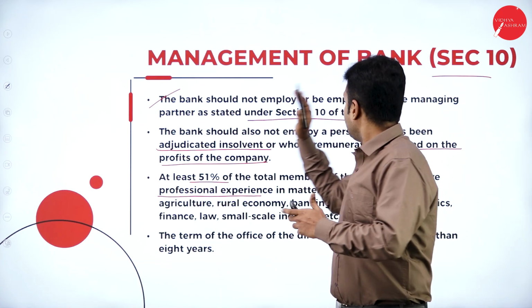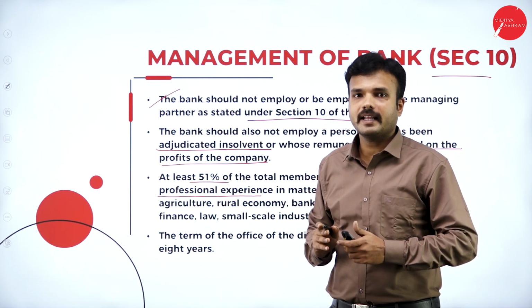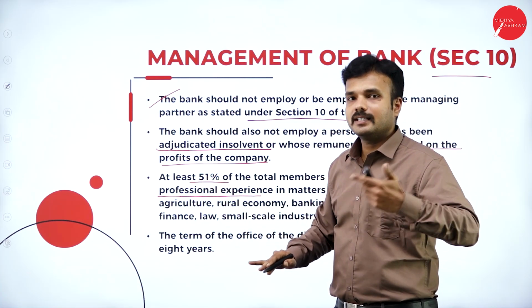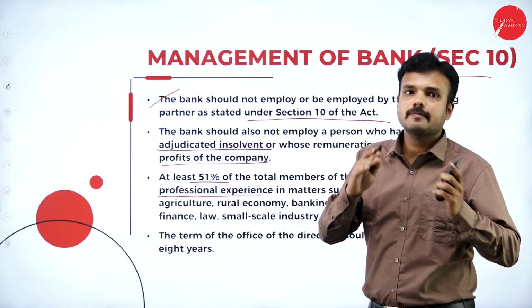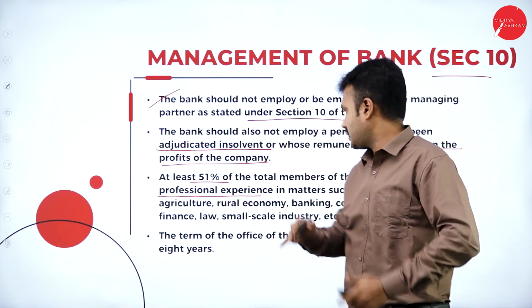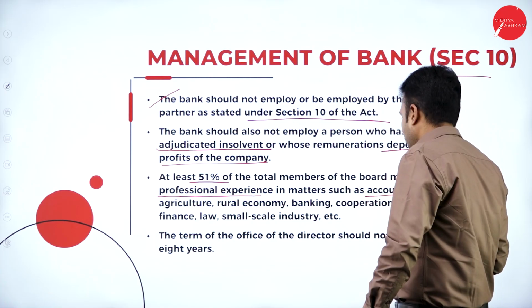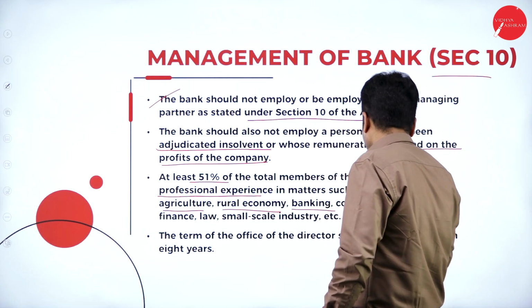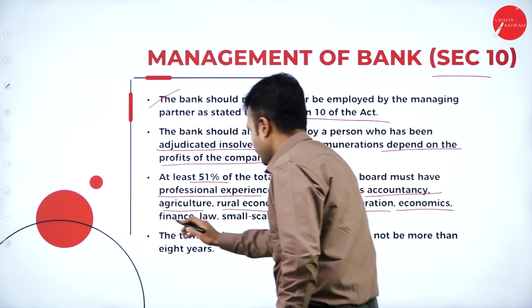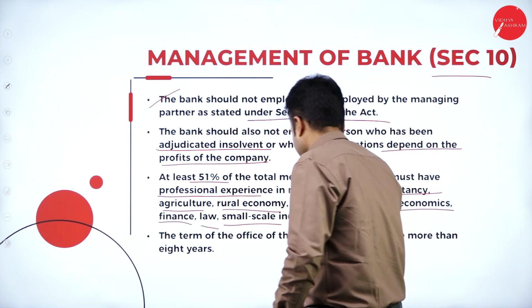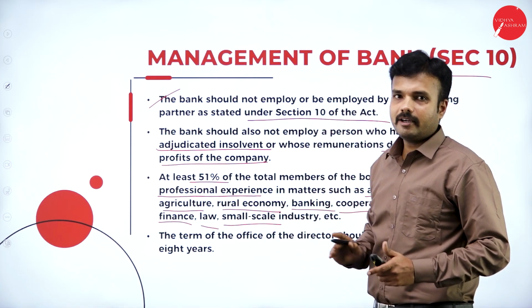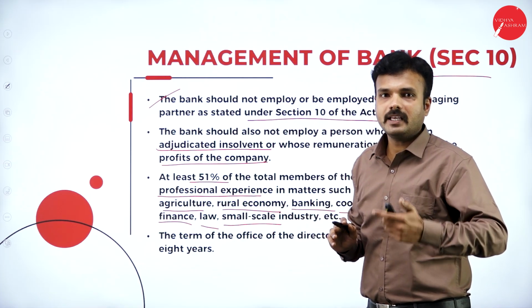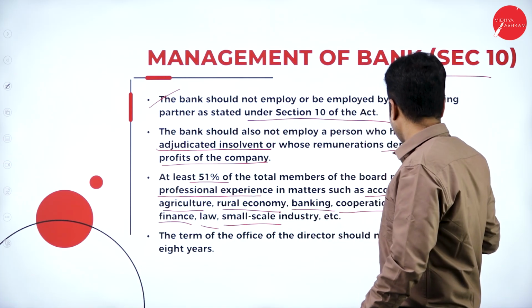So according to Section 10 of the Banking Regulation Act, 51% of the total employees in a banking company must be experts in various streams. So it may be accountancy, agriculture, rural economy, banking, cooperation, economics, finance, law, small scale industry, etc. Because this is the basic knowledge required for employees of a banking company to communicate with the general public. Say, for example, accountancy.